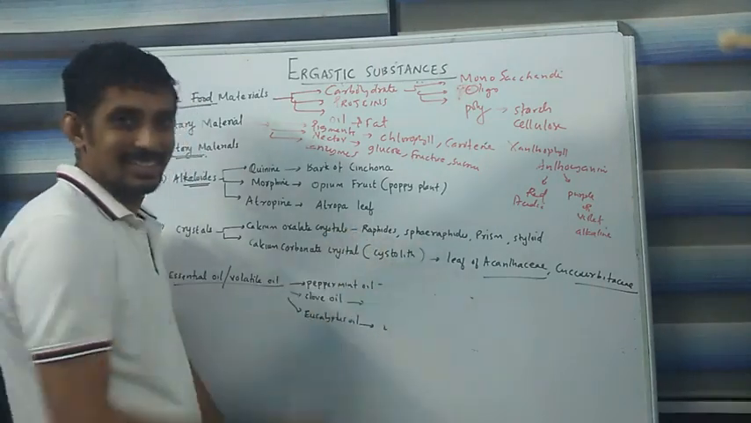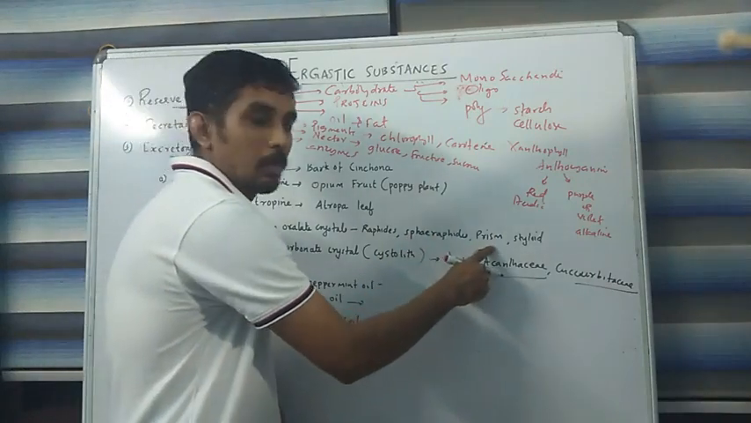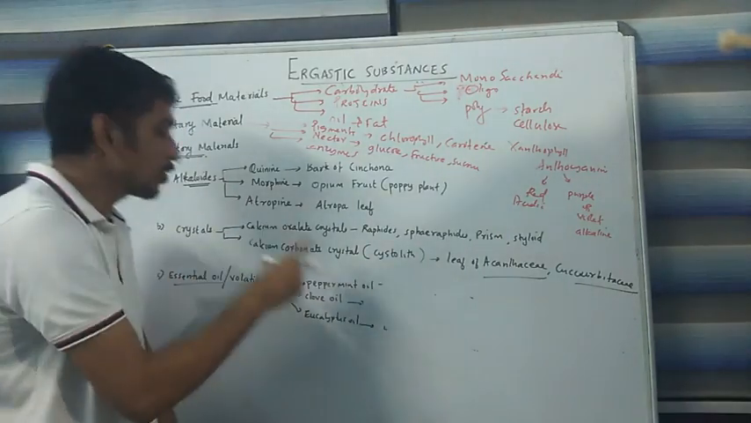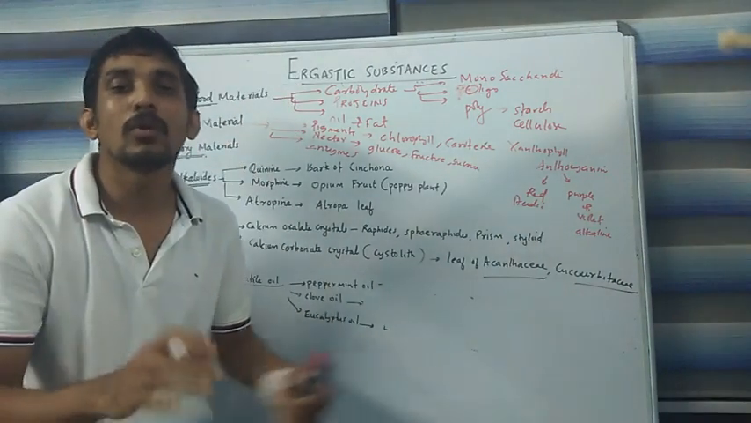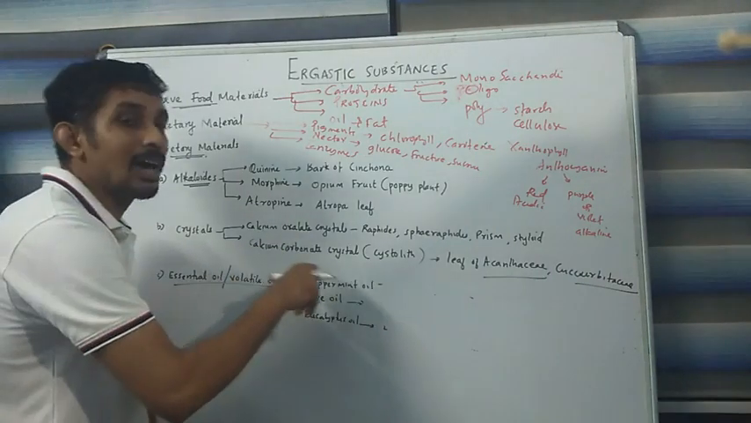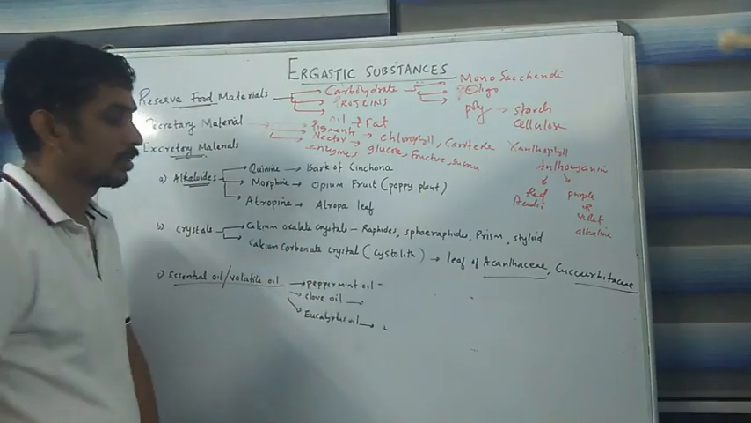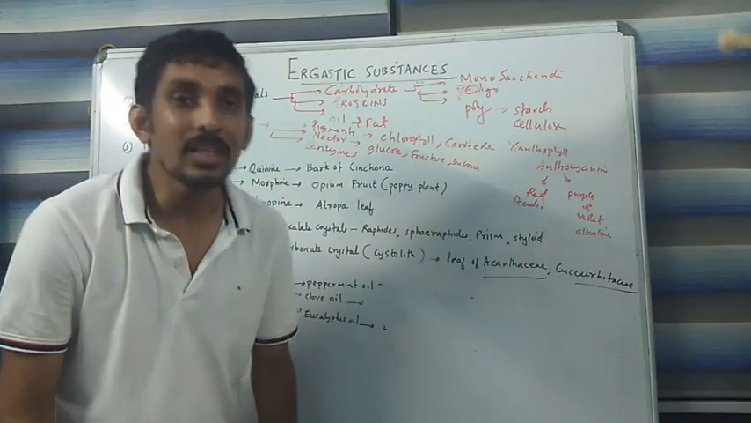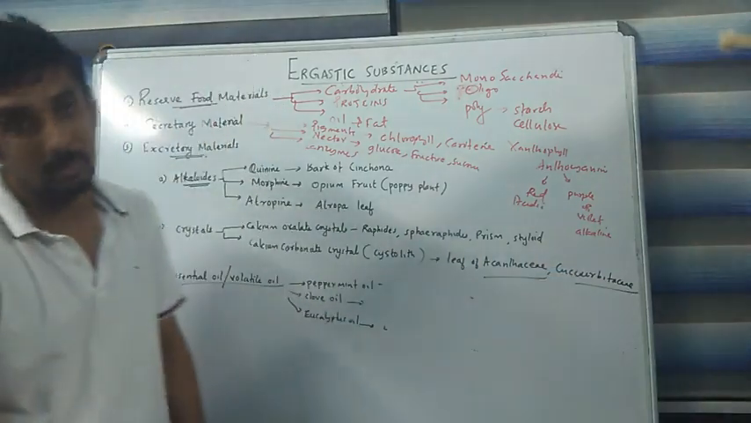One is called raphides, the second is sphaerophytes, the third is prism type, and the fourth is styloid. These are all different types of calcium oxalate crystal. Their size and shape are different, and they are also found in different plants and different regions. The second one is calcium carbonate crystal, also called cystolith. That cystolith can be found within the leaf of certain plant families like Acanthaceae and Cucurbitaceae.